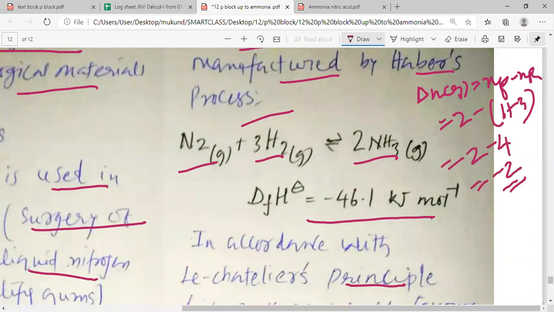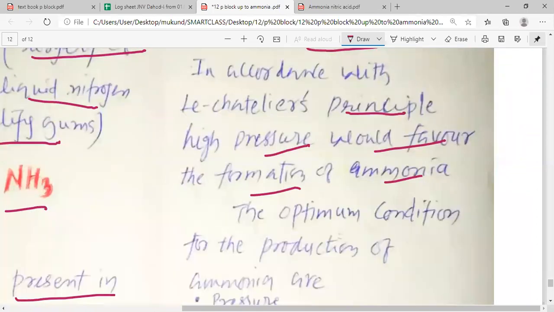So our delta n gas is minus 2, and thus we need a higher pressure so that more product can be formed. If delta n gas has a negative value, to drive the forward reaction we need higher pressure. This higher pressure leads to a smaller number of moles, and thus we can have a better yield of ammonia. So according to Le Chatelier's principle, high pressure would be favored.